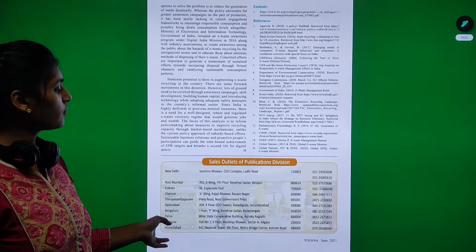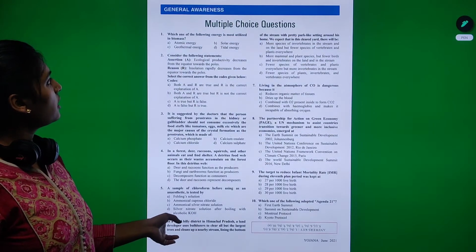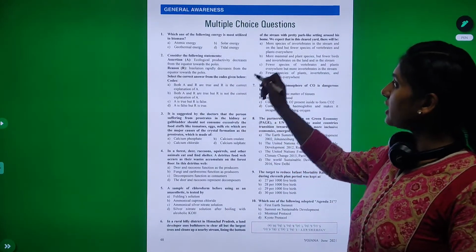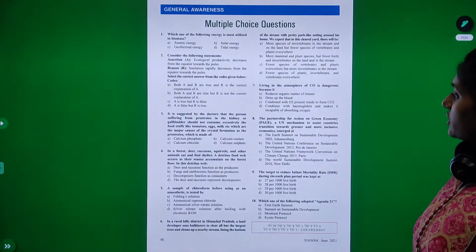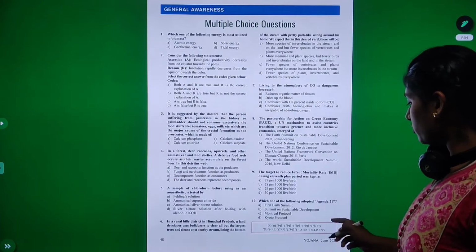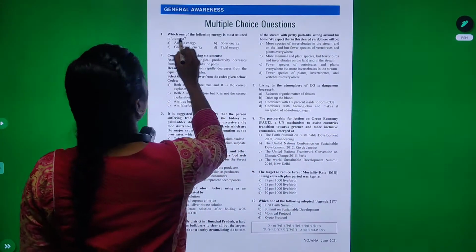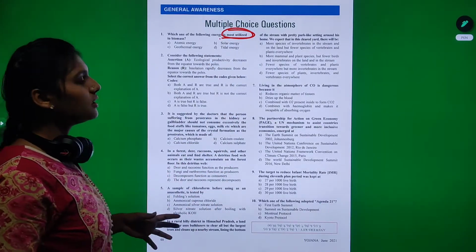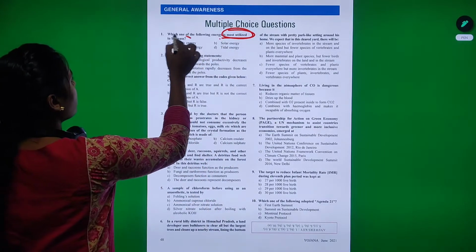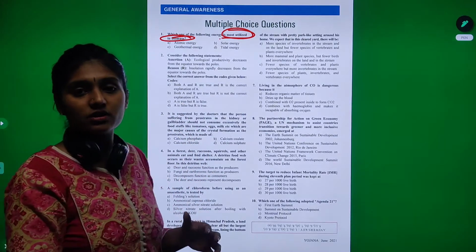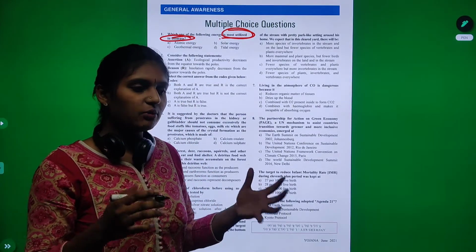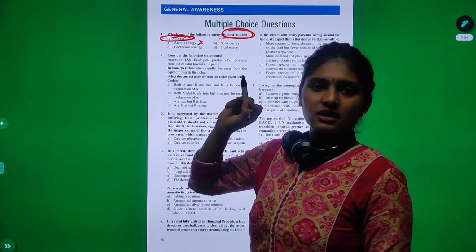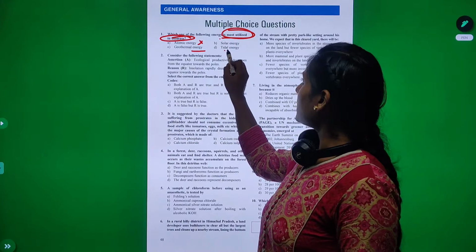Then, you get to know about some multiple choice questions also. When you see this, you can handle it. You can answer some of the questions. For example, let us take the first question. Which one of the following energy is most utilized in biomass? How can you do this question in a very generalistic form? It's a very general question. They are talking about biomass. Biomass is a natural phenomenon. So in this, atomic energy is unnatural, geothermal, tidal energy.